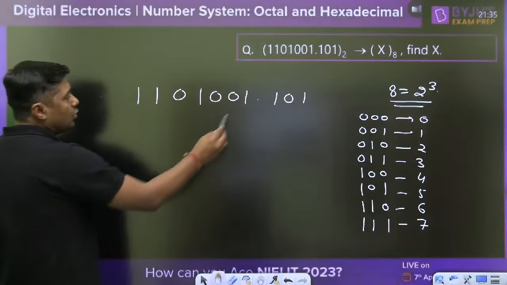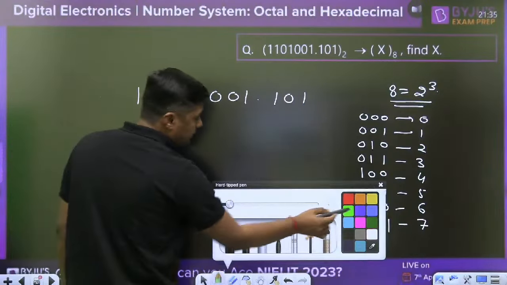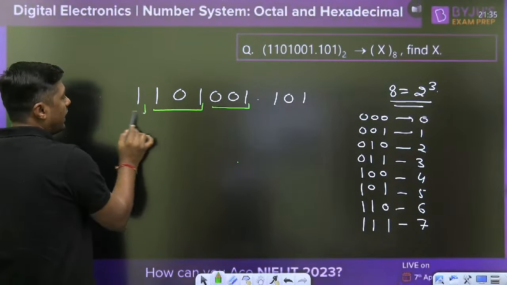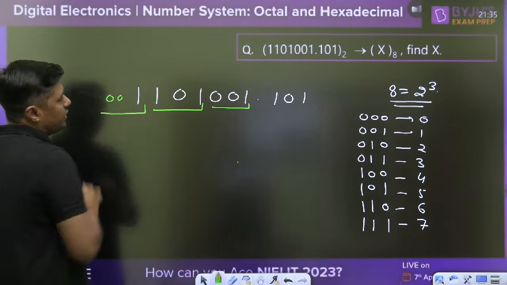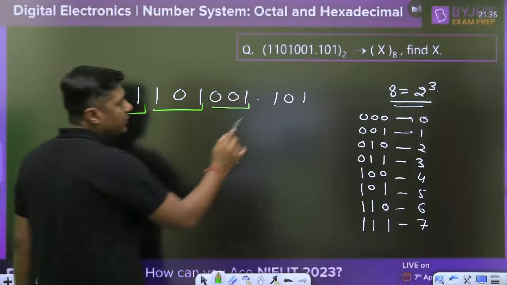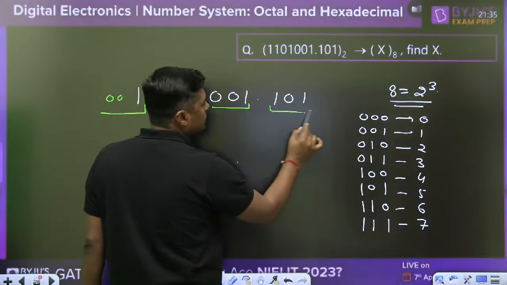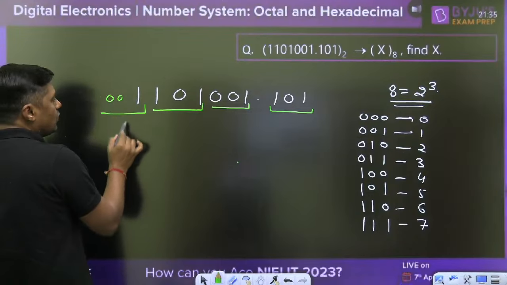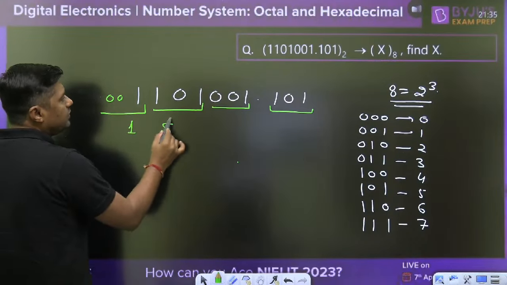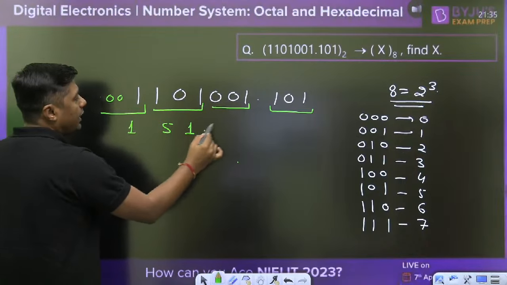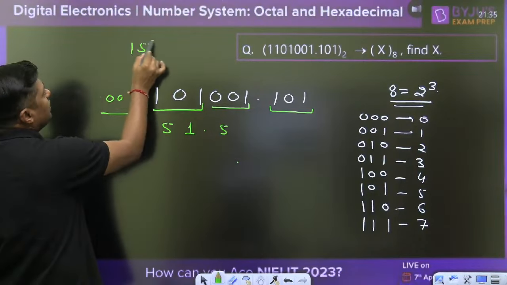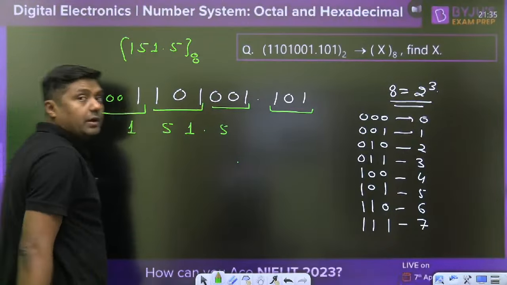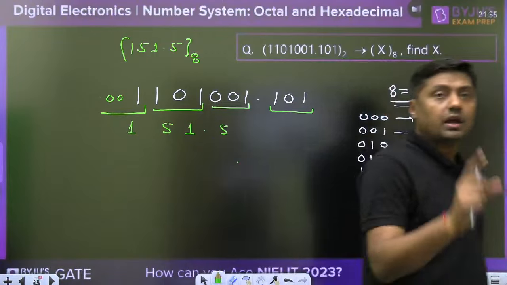Now, when I am making the groups, always remember the method. From the point, go left, and you can put 2 insignificant 0s here. So this is the group of 3. Similarly, after the point, go right. This is the group of 3. Now, 001 is 1, 101 is 5, 001 is 1, and 101 is 5. It is actually 151.5 in octal. Yes, you have given the right answer, Rishi.